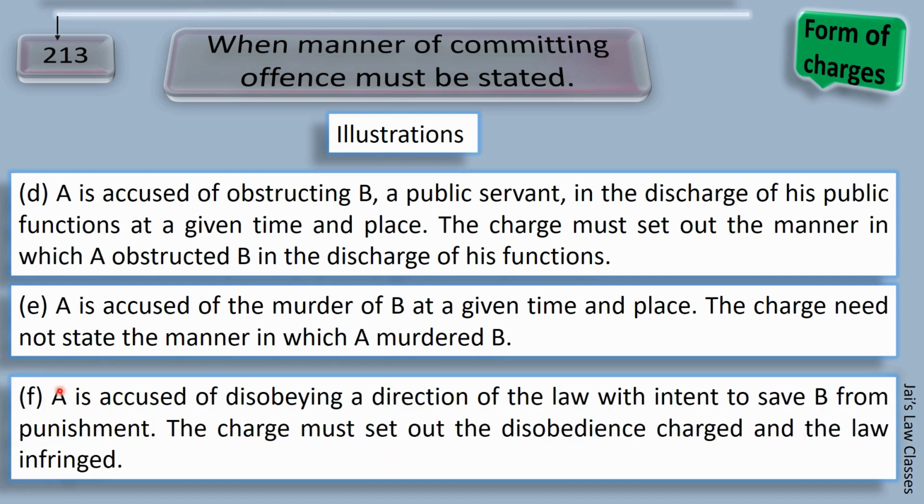Next, A is accused of disobeying a direction of the law which is intended to save B from punishment. Obeying traffic rules is an example of this. So the charge must set out the disobedience charged and the law infringed. Say, for example, if we say that a person on this date and time has infringed the law by breaking the traffic rules, this is not going to help him defend. What rule did I break? So you have to mention and state the disobedience charged and the law infringed, that he was overspeeding, he crossed the red light.